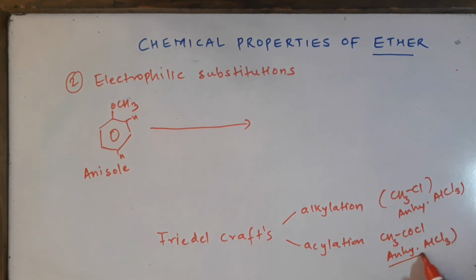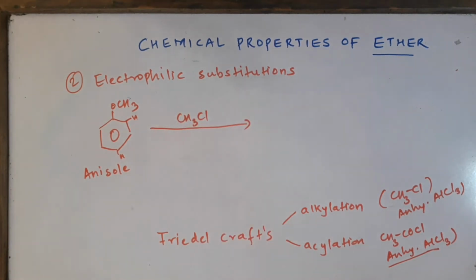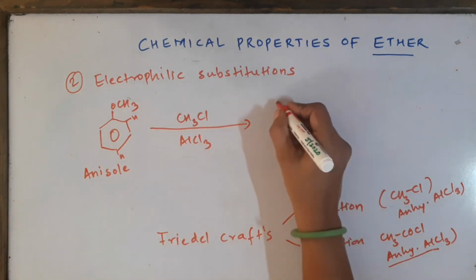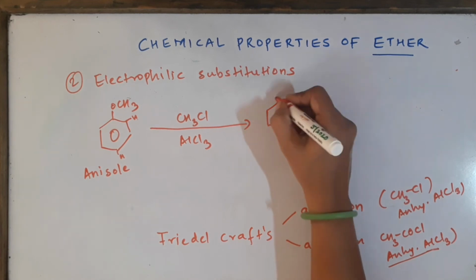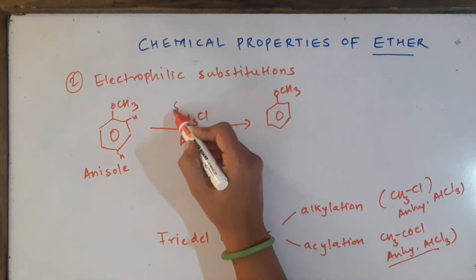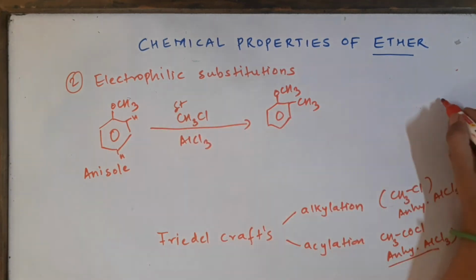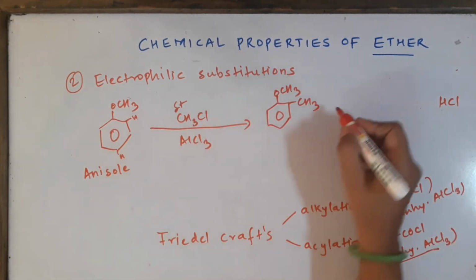The role of catalyst we have already discussed, that it will help in polarizing the reagent and facilitate the attack. Okay, so it is acting as a catalyst. It makes the reaction faster. Let's do alkylation first by using CH3Cl. And what will be the products? It's simple to understand. Ortho and para positions will get substituted by alkyl groups. So these reactions are simple ones. So the CH3 plus group you have to attach here. So CH3 you will attach, Cl and H will go out as HCl. Similarly at para also you can have the same answer.